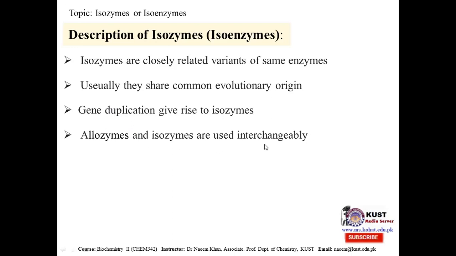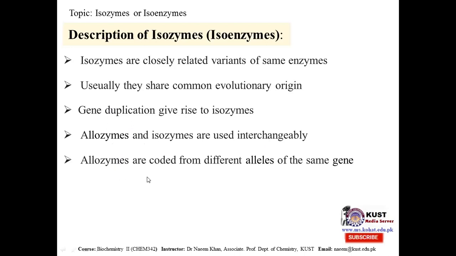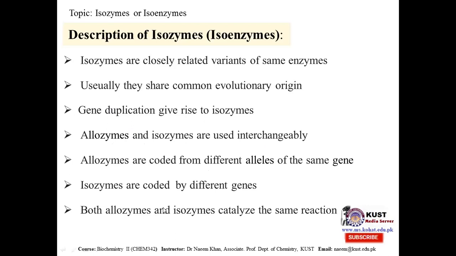Allozyme and isozyme are used interchangeably. This is somewhat of a confusion. However, isozymes are the enzymes produced by different genes, and allozymes are produced by different alleles of the same gene. The same allozymes are coded by different alleles of the same gene, while isozymes are coded by different genes. Both allozyme and isozyme catalyze the same reaction.